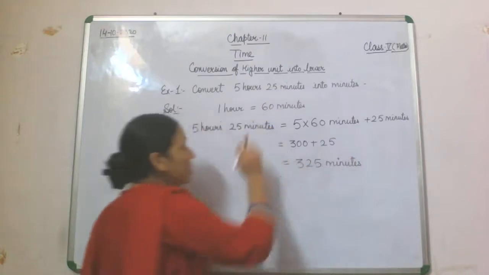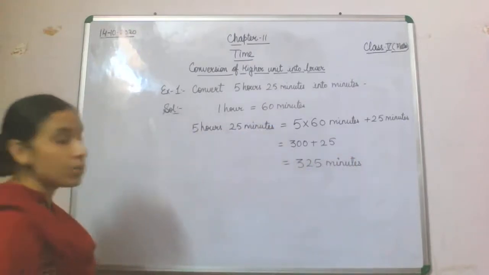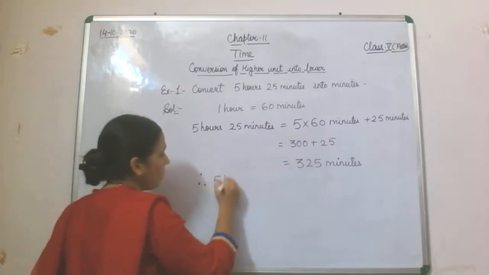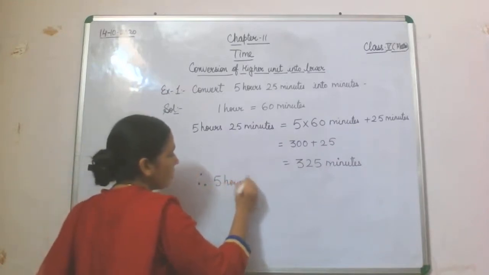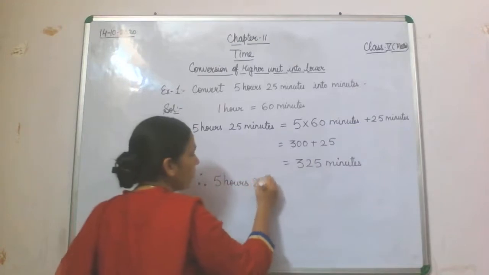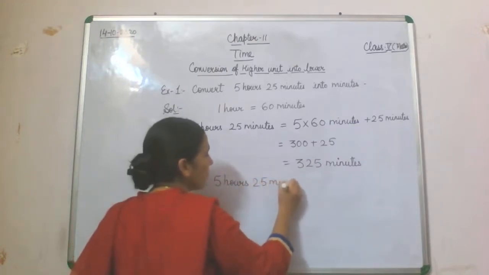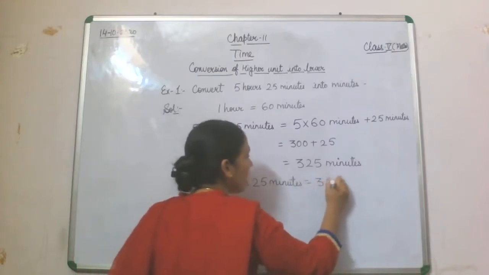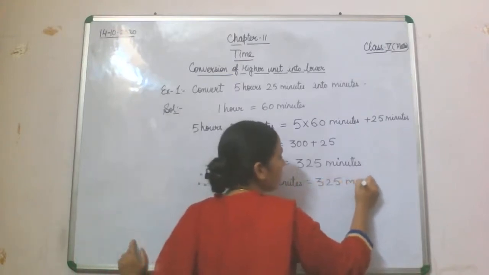So this conversion we have done, therefore 5 hours 25 minutes is equal to 325 minutes.